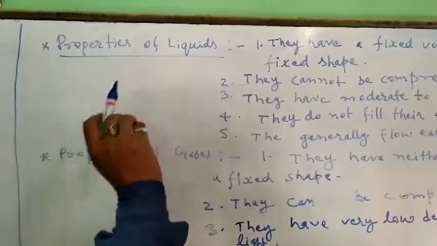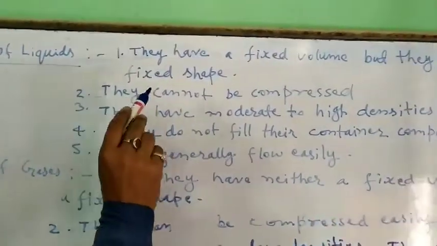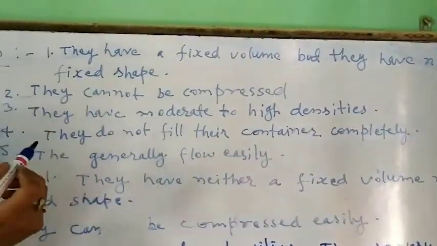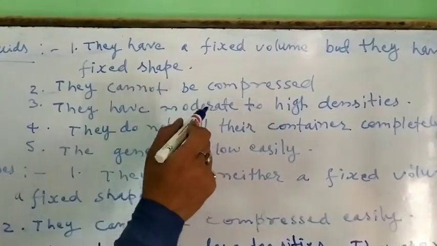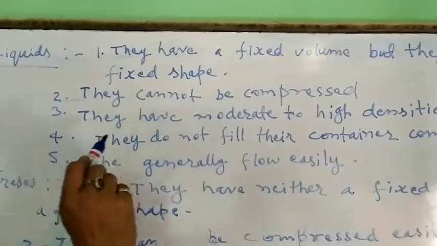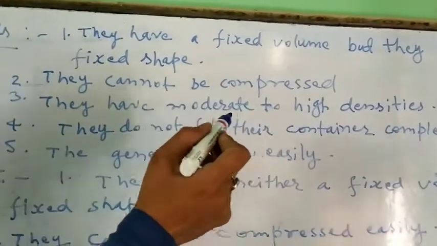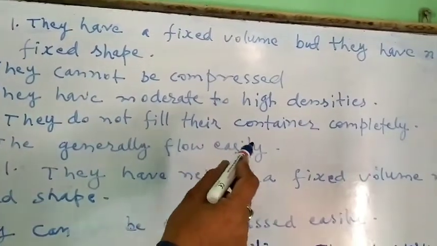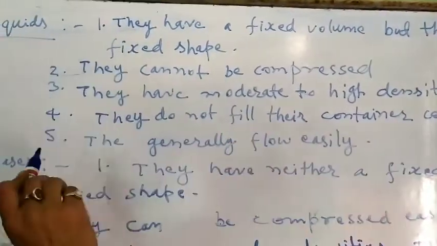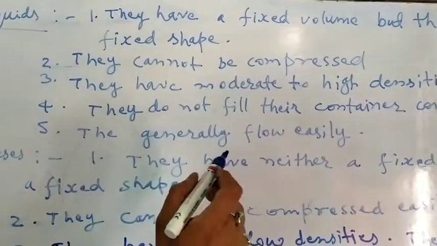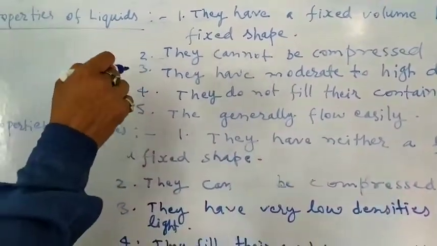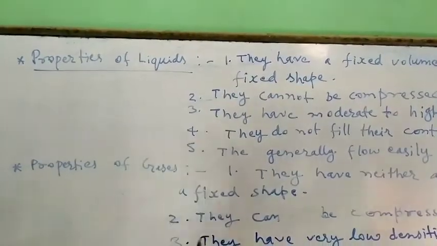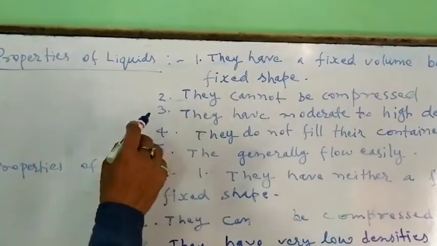Now properties of liquids. First property, liquids have fixed volume but they have no fixed shape. Liquids cannot be compressed. Liquids have moderate to high densities. And the fourth property is they do not fill their container completely. They generally flow easily. And these are the properties that explain the liquid state of matter.